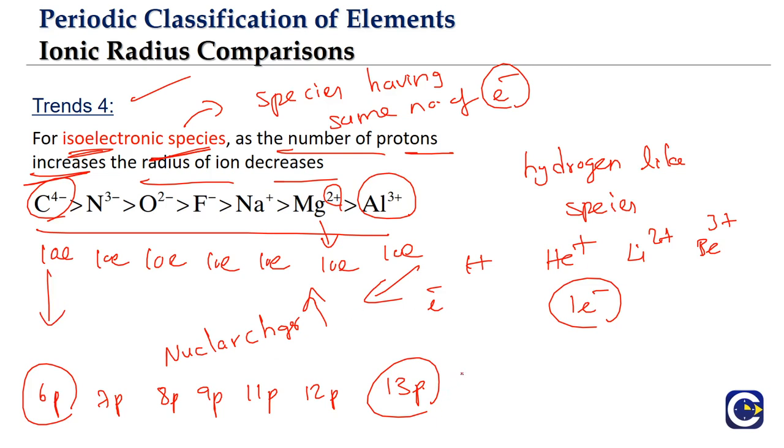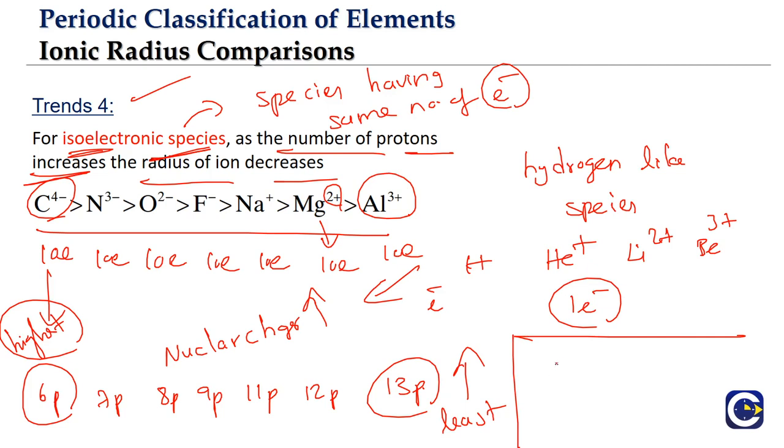Wherever the nuclear power is high, the electrons will be pulled that much closer to the nucleus, which means what? In case of aluminium, the size will be what? Least. In case of carbon 4 minus, the size will be what? Highest. So what is the comparison trend? This is an important point. For isoelectronic species, nuclear power or nuclear charge, whatever we call it, high nuclear charge means the radius is going to be less. Wherever the nuclear power is highest, that radius will be least. That is how we will have to look at it.